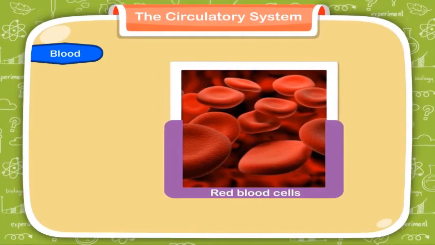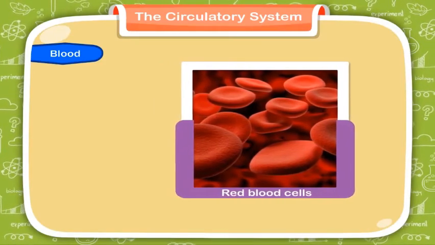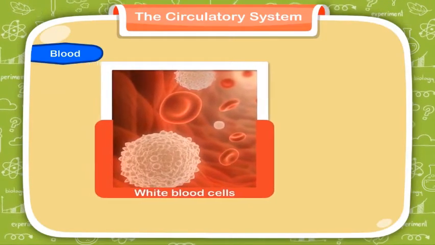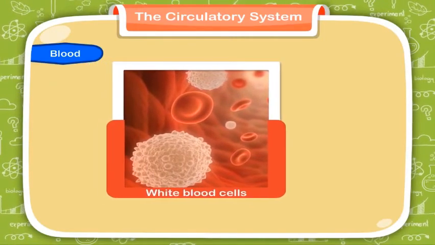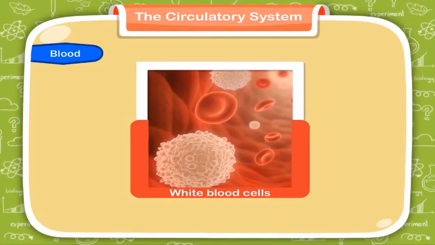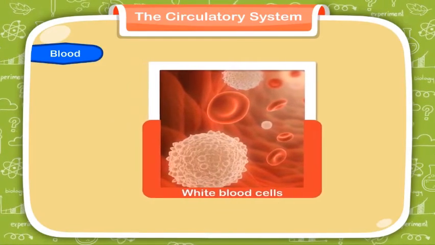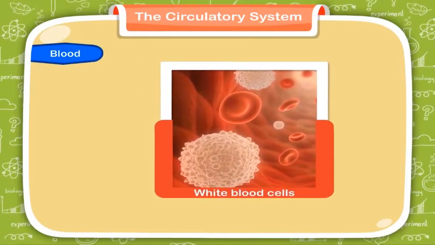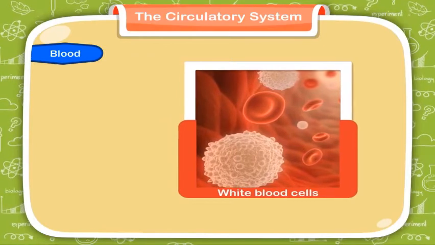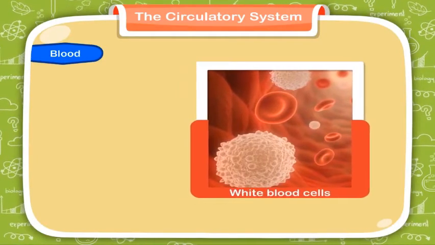It is a protein present in RBCs. 2. White blood cells, WBCs, are the defenders of the body. They defend the body against any kind of infections. There are different types of WBCs having different shapes and lifespan.